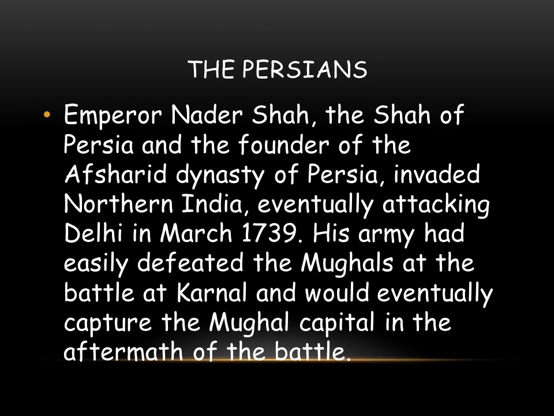Nadir Shah did not intend to make himself emperor, but only to win as much booty as possible. Booty is like stolen goods, or in Urdu we can say maal-e-ghanimat. When he left after 2 months, he took huge amounts of gold and jewels. He also took the prestige of the Mughals. Now people saw how weak the empire had become.